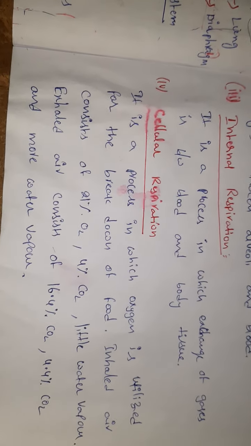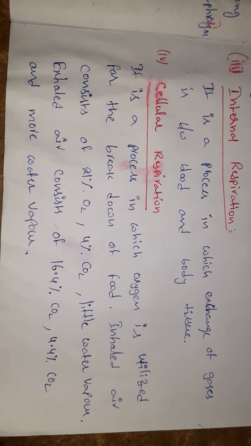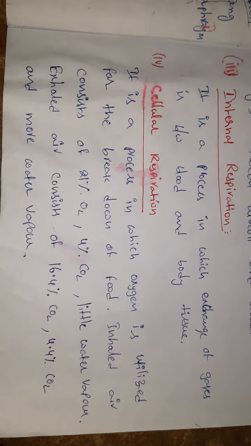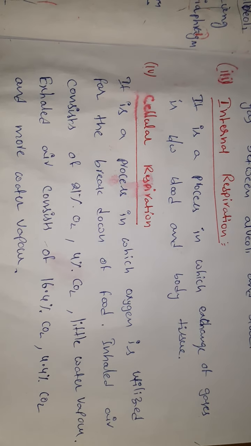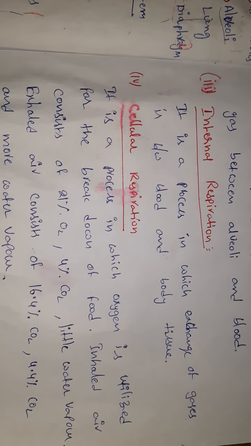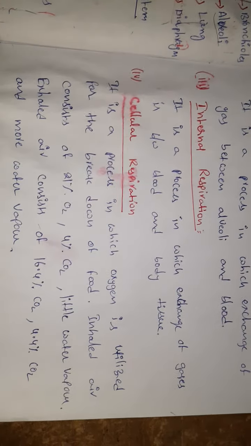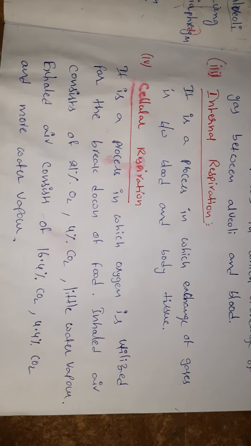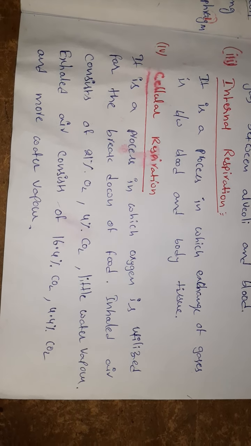Cellular respiration. It is a process in which oxygen is utilized for the breakdown of food. Already we discussed respiration. Oxidation, the breakdown of glucose, and pyruvate is released, with the help of oxygen. In the presence of oxygen we call it aerobic respiration. So cellular respiration is a process in which oxygen is utilized for the breakdown of food.